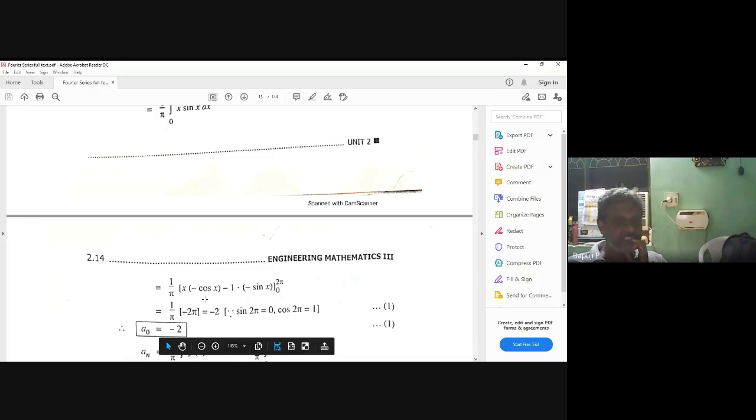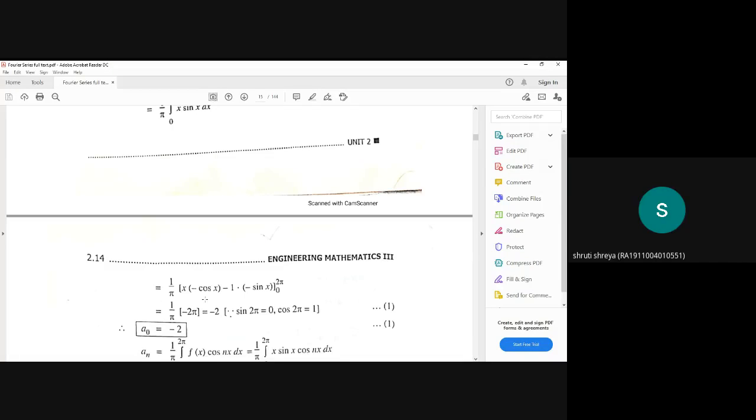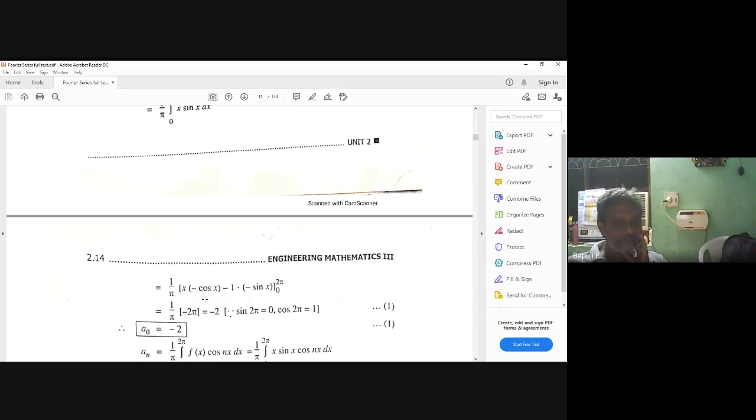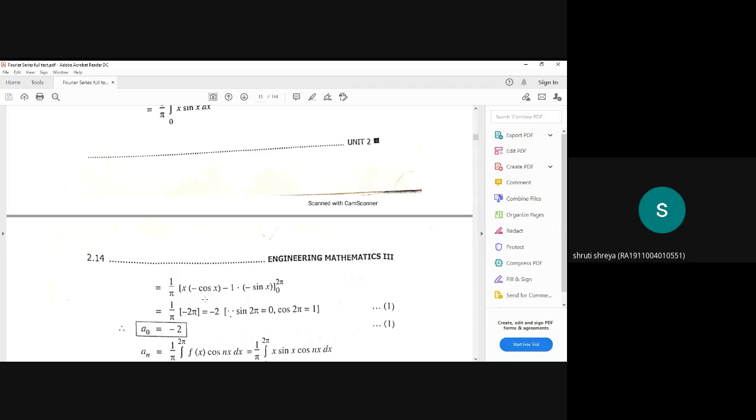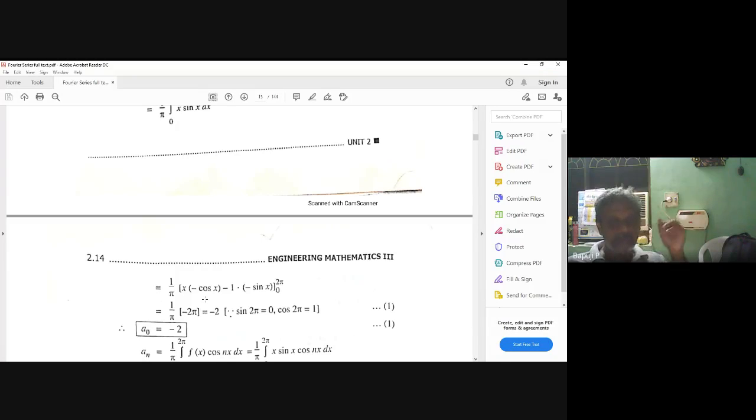Cos of even pi is what? 1. Cos of odd pi? Minus 1. Cos n pi? Minus 1 to the power n. Very good. Keep in mind, this cos 2 pi becomes plus 1. Already a minus is there. 2 pi, 1 by pi into minus 2 pi. So, a naught is equal to what?